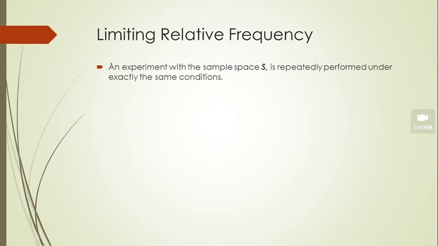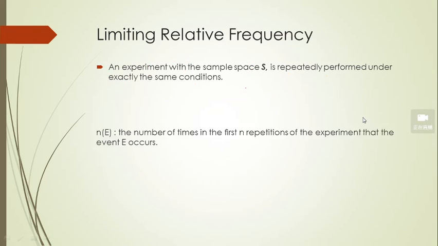Now let's consider the relative frequency, okay. We have already seen the relative frequency in statistics, right? It's the frequency in one category divided by the total number of the outcomes. So let's consider an experiment with the sample space S. The experiment is performed under exactly the same condition, and it's repeated n times usually.